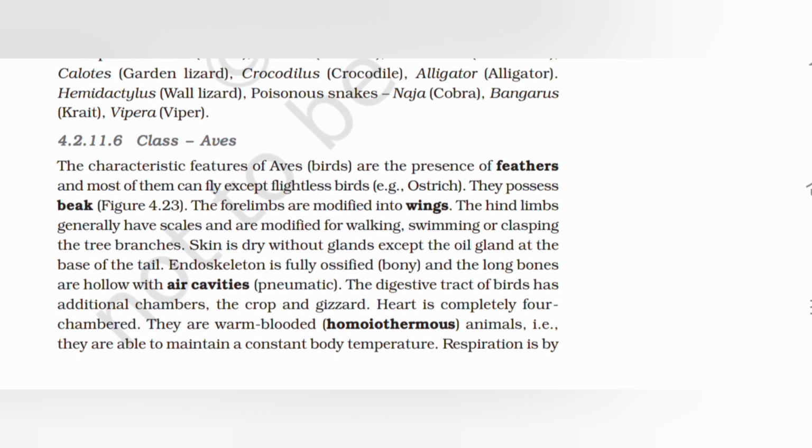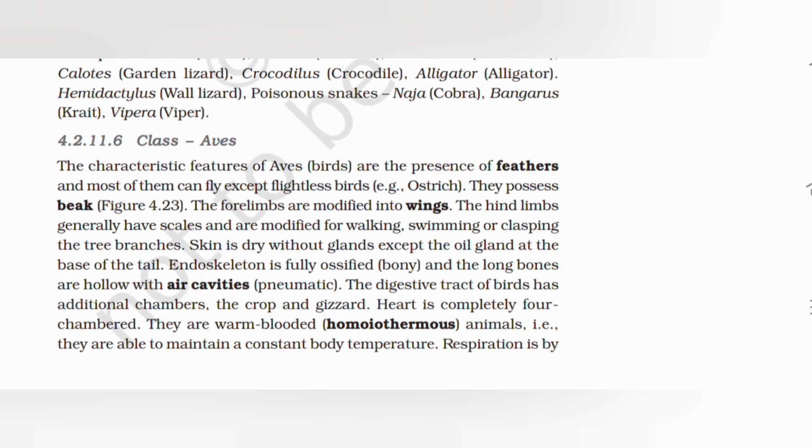4.2.11.6 Class Aves. The characteristic features of Aves (birds) are the presence of feathers, and most of them can fly except flightless birds, example ostrich. They possess a beak. In figure 4.23, the forelimbs are modified into wings. The hind limbs generally have scales and are modified for walking, swimming or clasping. The skin is dry without glands except the oil gland at the base of the tail.